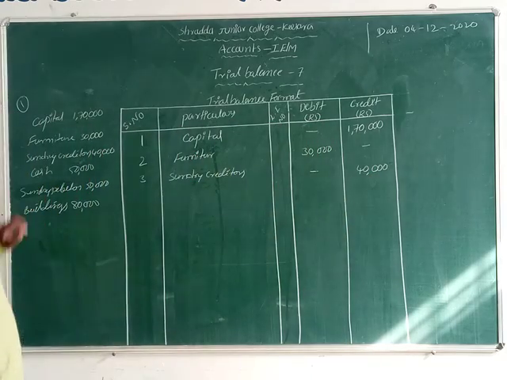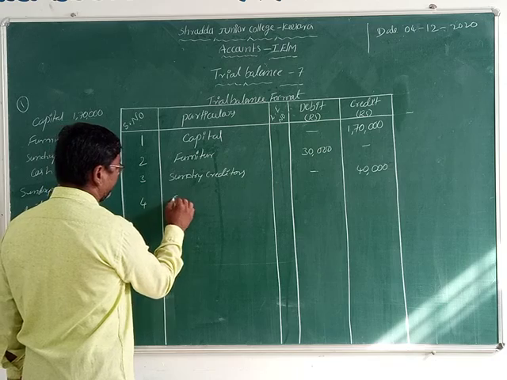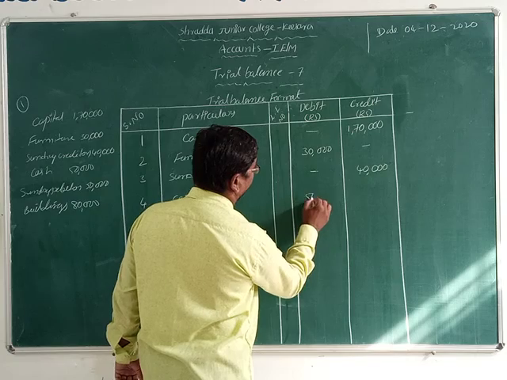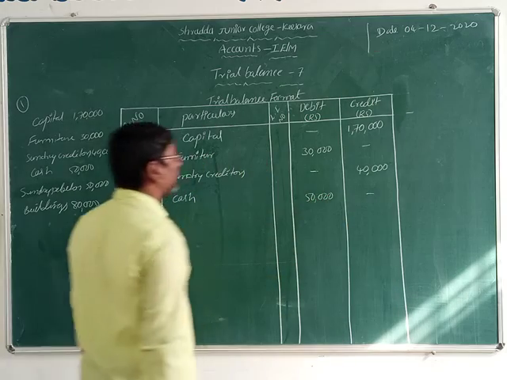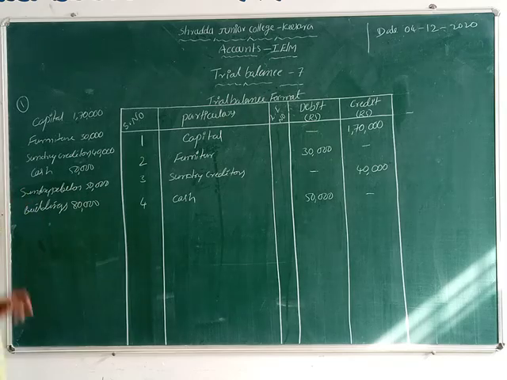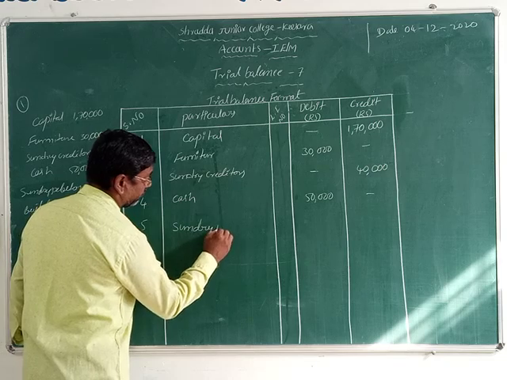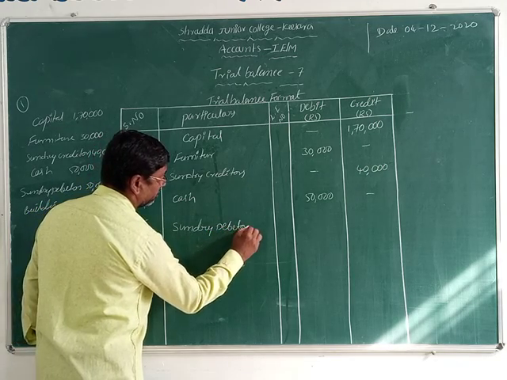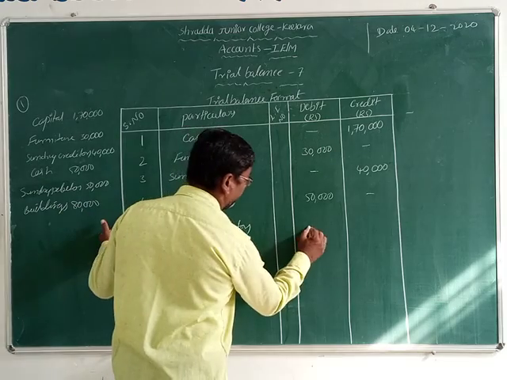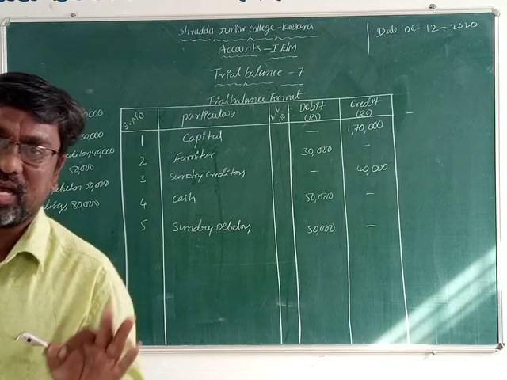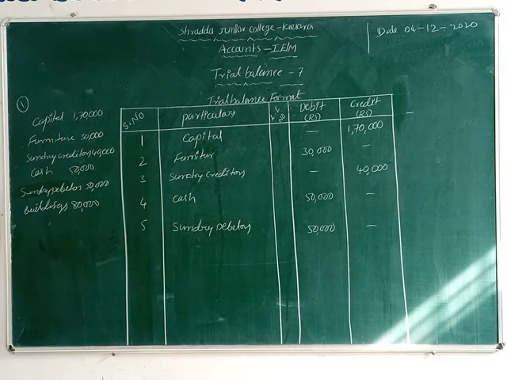Now next one, cash. The fourth one given is cash. That amount is 50,000. And now next, sundry debtors, the fifth one. What is the value of that? 50,000 rupees. Why do we record it on the debit side? Sundry debtors is one of the assets, isn't it? Sundry debtors is an asset. That's why we record it on the debit side.